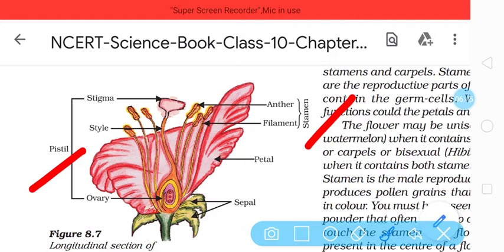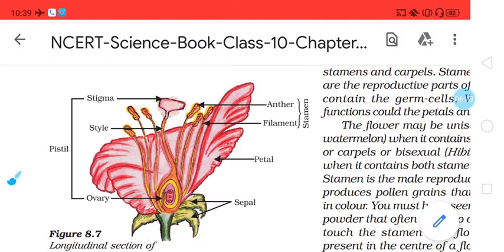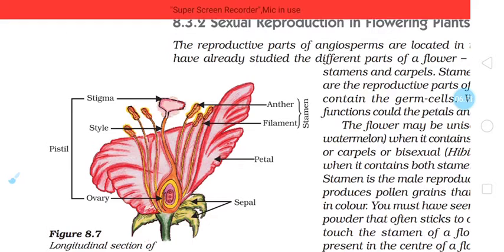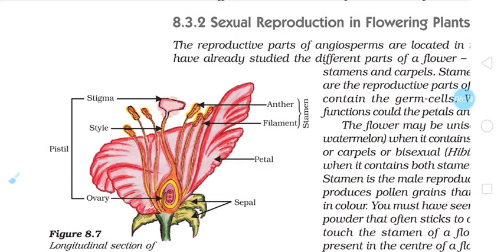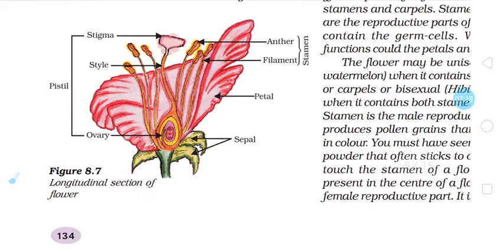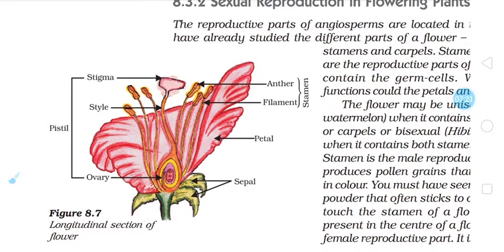Now the next part: there is a need to carry pollen grains from the anther to the stigma. As far as this part is concerned, there are two types of pollination. Let me tell you what is meant by pollination. Pollination is the transfer of pollen grains from anther to stigma. There are two types of pollination: self-pollination and cross-pollination.